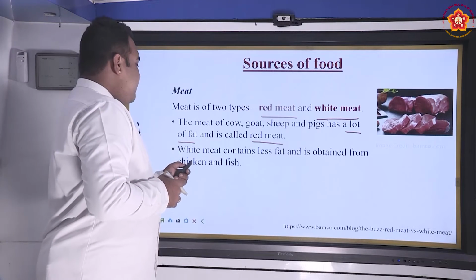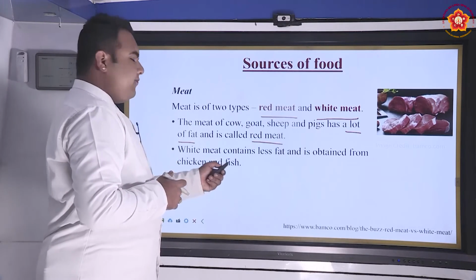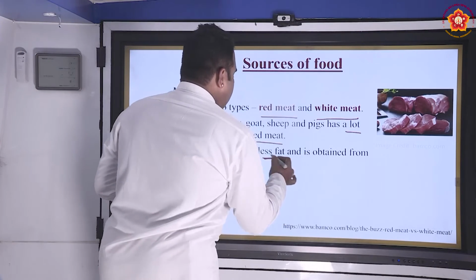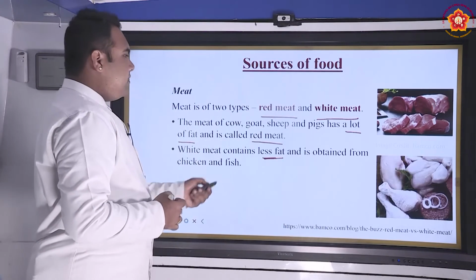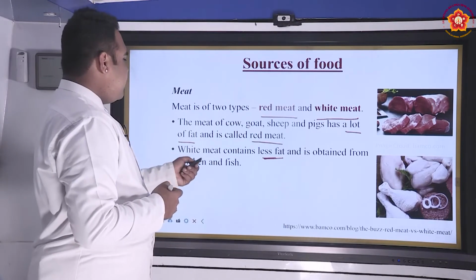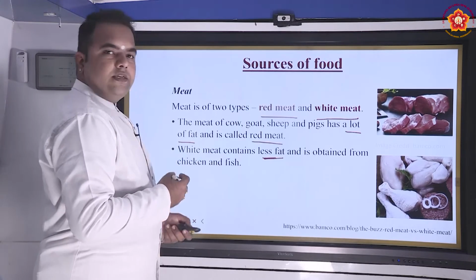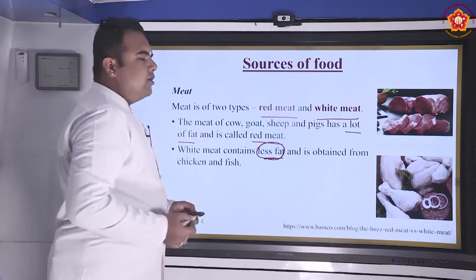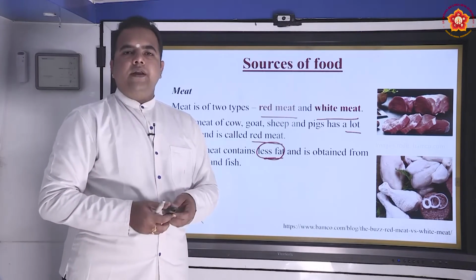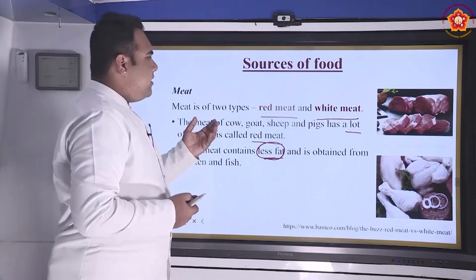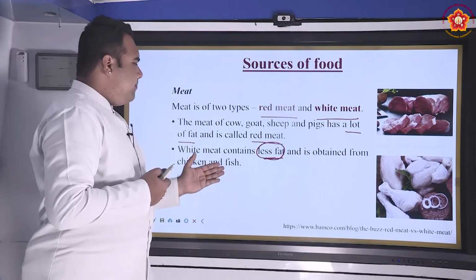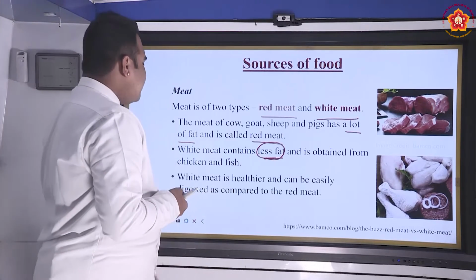Similarly, white meat is obtained from chicken and fish. This contains less fat. So chicken and fish are the two main sources of white meat, that is, they have lesser fat content. What is the main basic difference between red meat and white meat? Red meat has a lot of fat content, while white meat has lesser fat content.